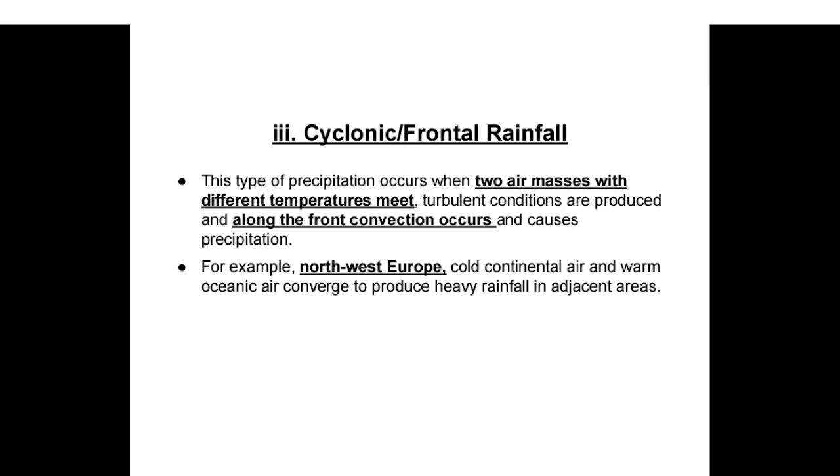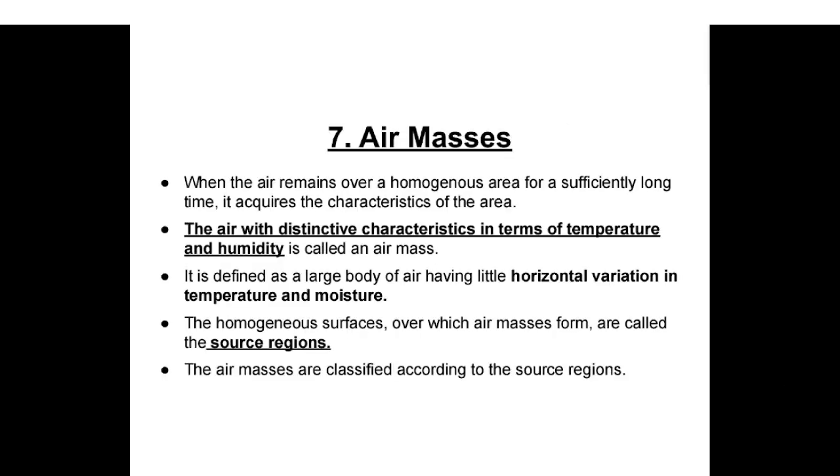Cyclonic or frontal rainfall. This type of precipitation occurs when two air masses with different temperatures meet. Turbulent conditions are produced and a long different convection occurs and causes precipitation. For example, in Northwest Europe, cold continental air and warm oceanic air converge to produce heavy rainfall in the adjacent areas.